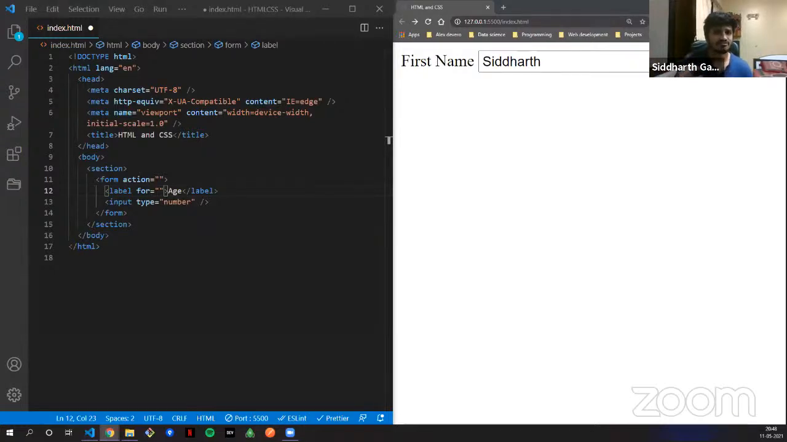The form data is sent to a file on the server when the user clicks the submit button. So when you click on submit, it goes to the server. We are not sending any data to any file or server, so we are keeping it blank.